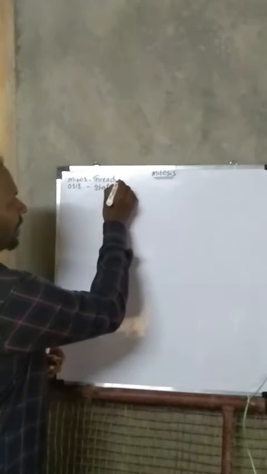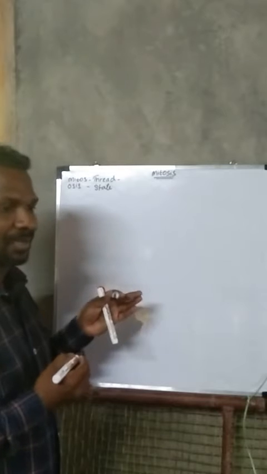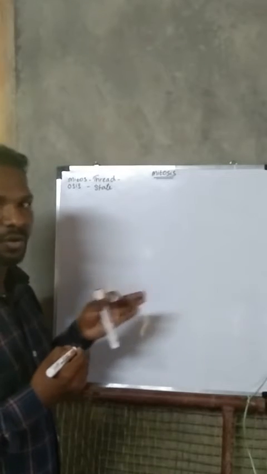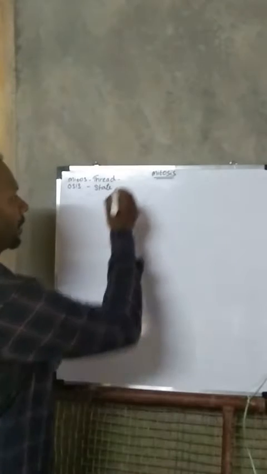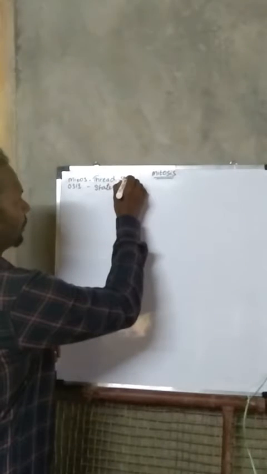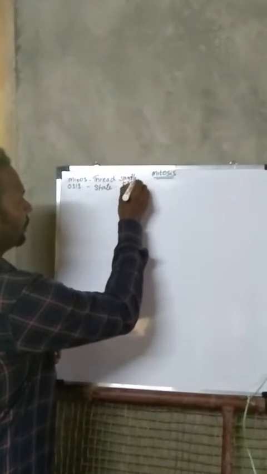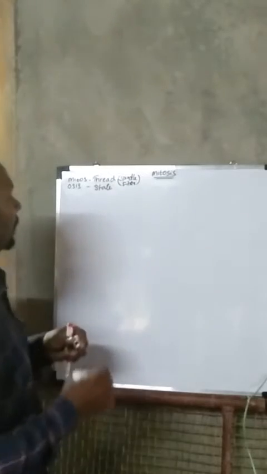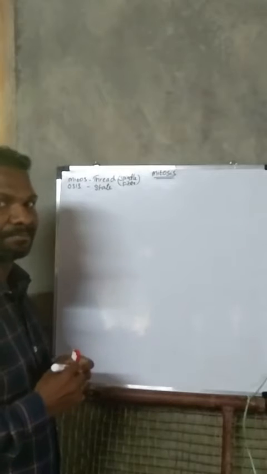What is this thread? Is this thread a chromosome? It is not a chromosome, but it is a spindle fiber. Who introduced or explained this term?